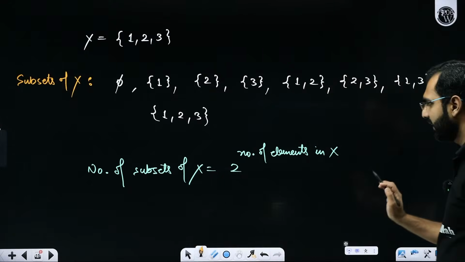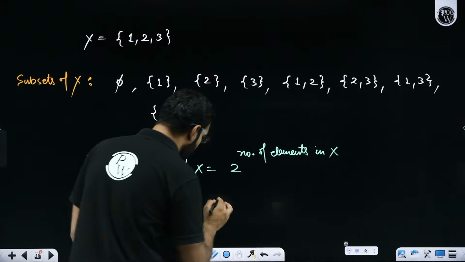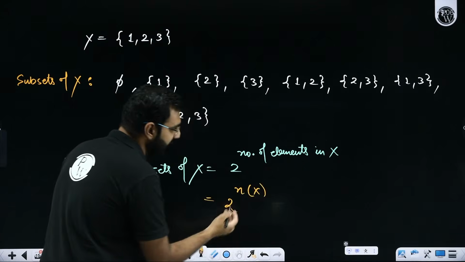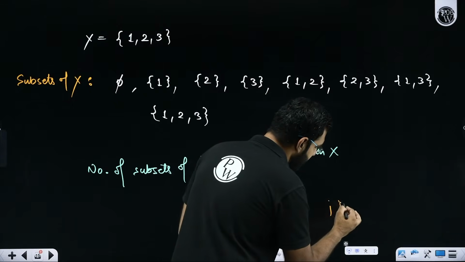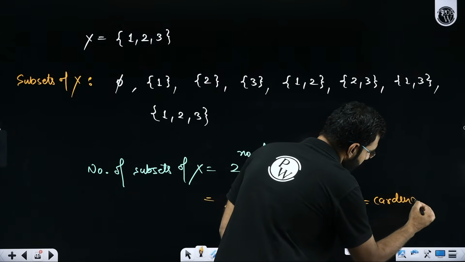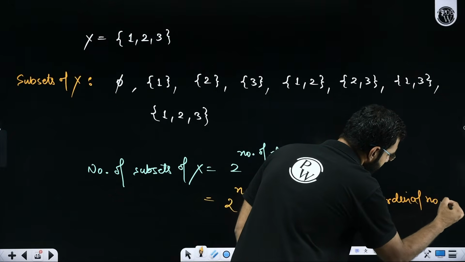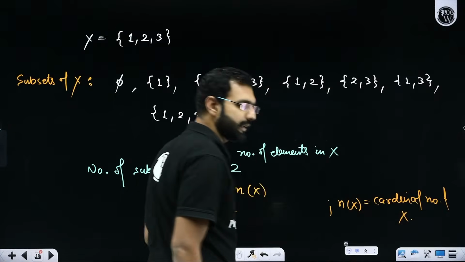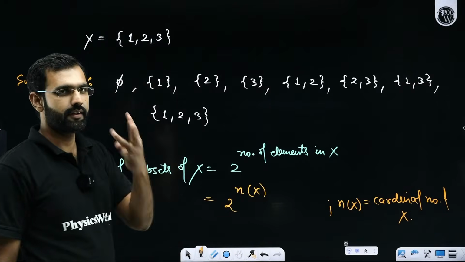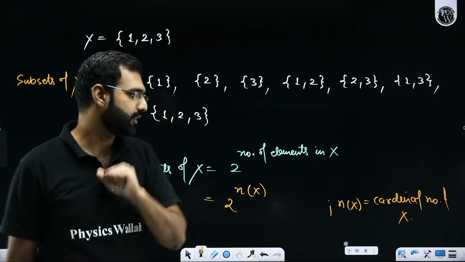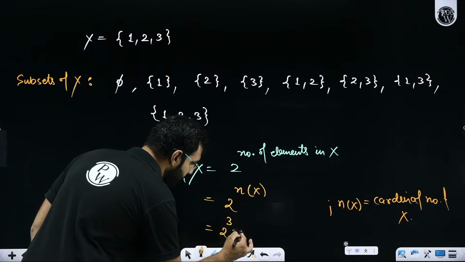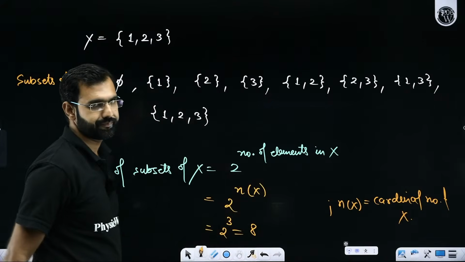So here I am saying this repeatedly: if I am told 2 to the power n(X), so n(X) here means the cardinal number of X. Sir, what is the cardinal number of X? Cardinal number of X is nothing but the number of elements in X. So how many elements are there in X? Sir, there are 3 elements in X. So if there are 3 elements in X, the number of subsets of X is going to be 2 to the power 3, which is 8.